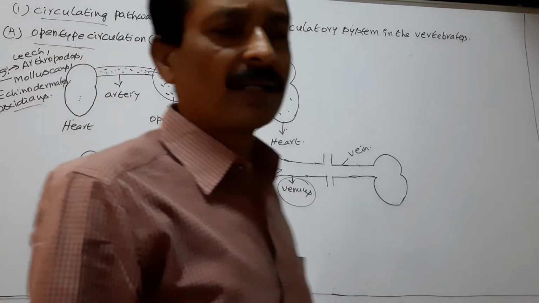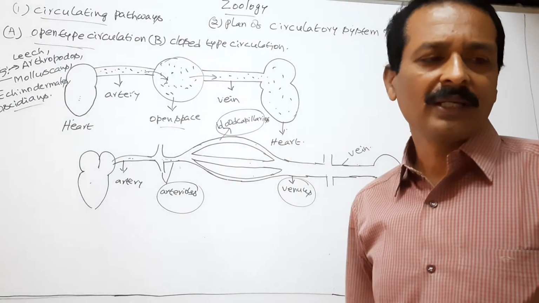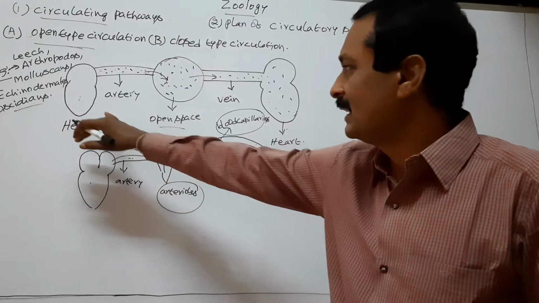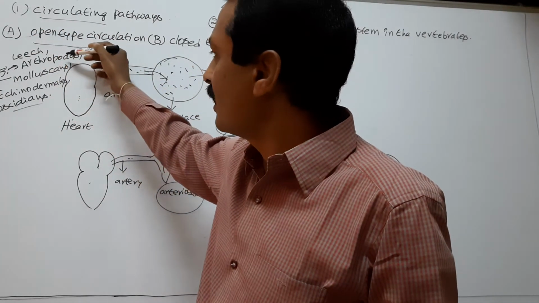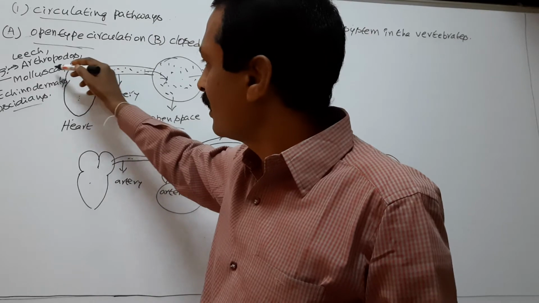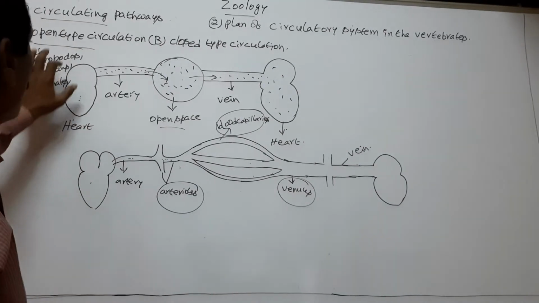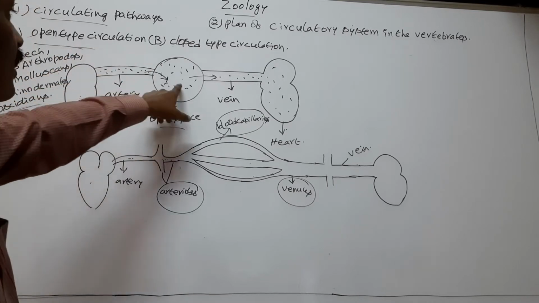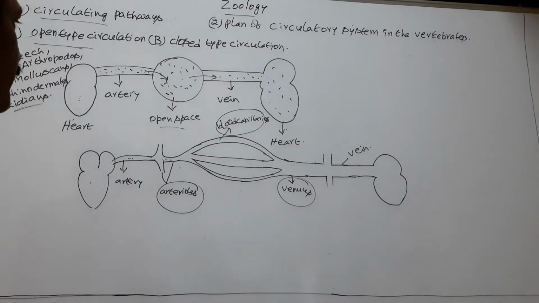Ascidians are chordates. So, open type of circulation is exhibited by leeches, arthropods, molluscans, echinodermates and ascidians. Here, the leech is annelid. So this is the open type of circulation. In this circulation, blood travels through the body cavities or open spaces.